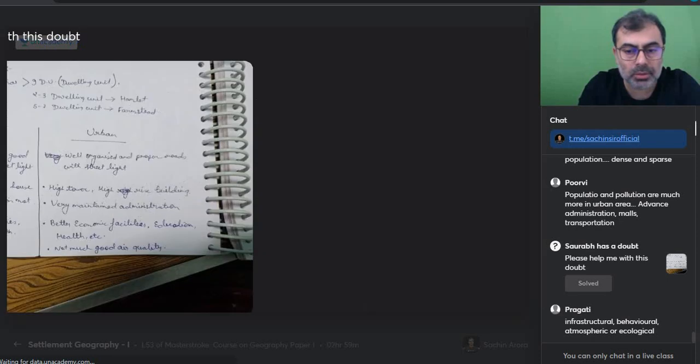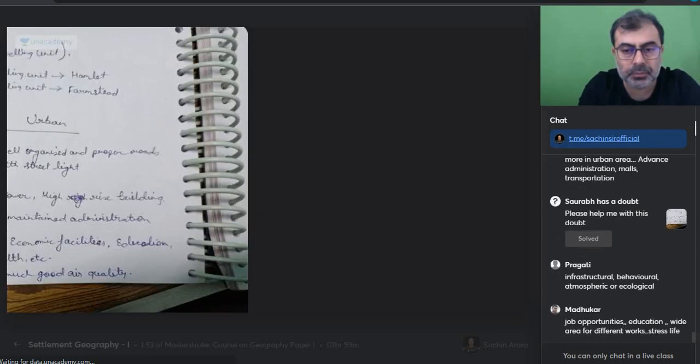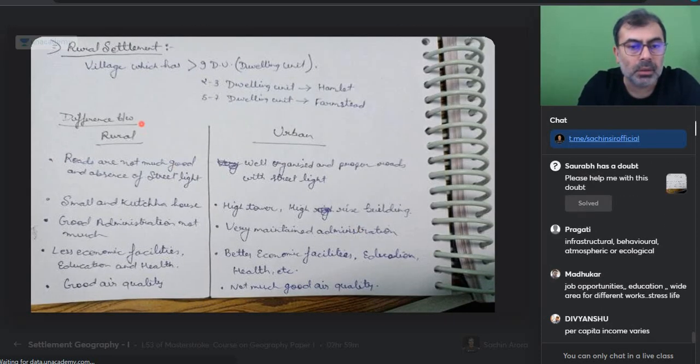And this is what Saurabh has shared for us. Roads are not much good. Absence of street lights, small and kacha house. So ये दोनों same point है. ठीक है. Good administration, not much. Sort of poor English, yeah. With this language, the examiner gets a feeling that the student doesn't have much maturity in the language. So work on that. Just a suggestion. Good air quality, not so good air quality. अरे यार, rural area also depends on the region, no? Air quality कई बार वहाँ भी खराब होती है. चलिए. So everyone, good try.